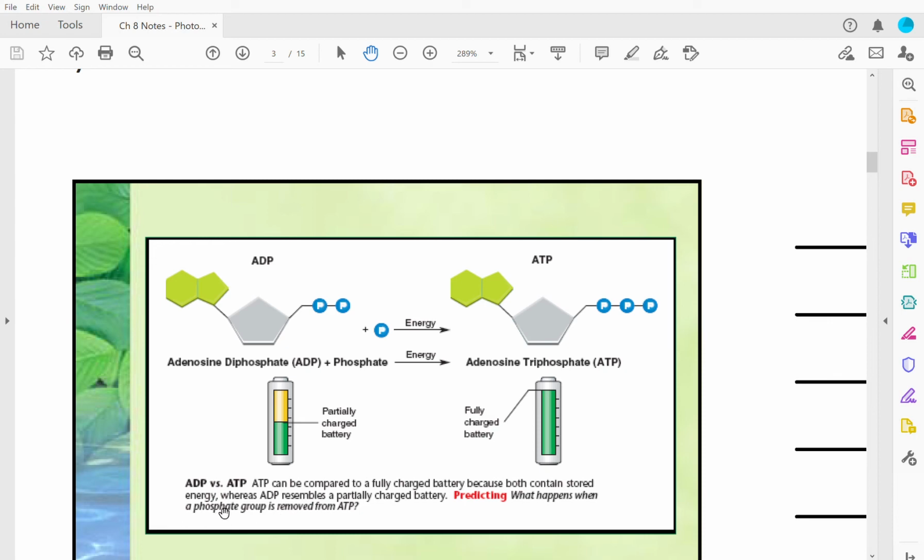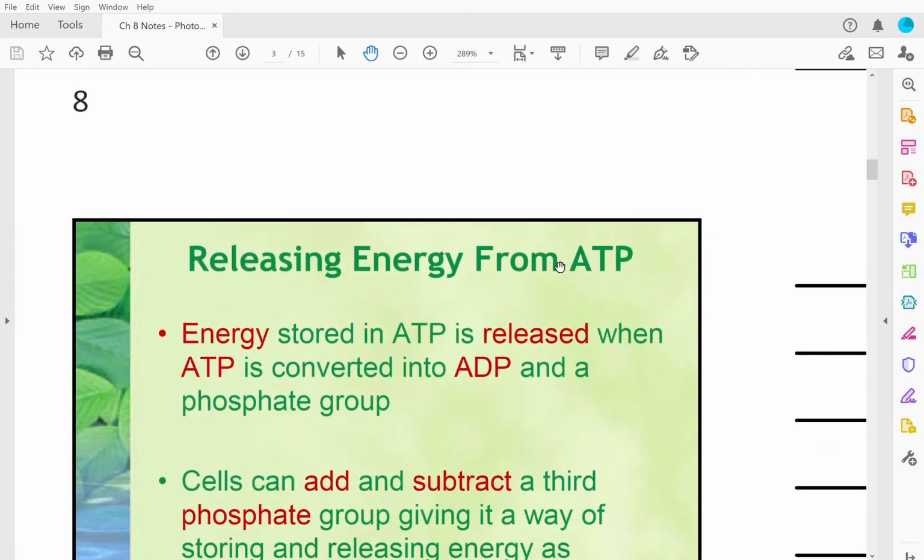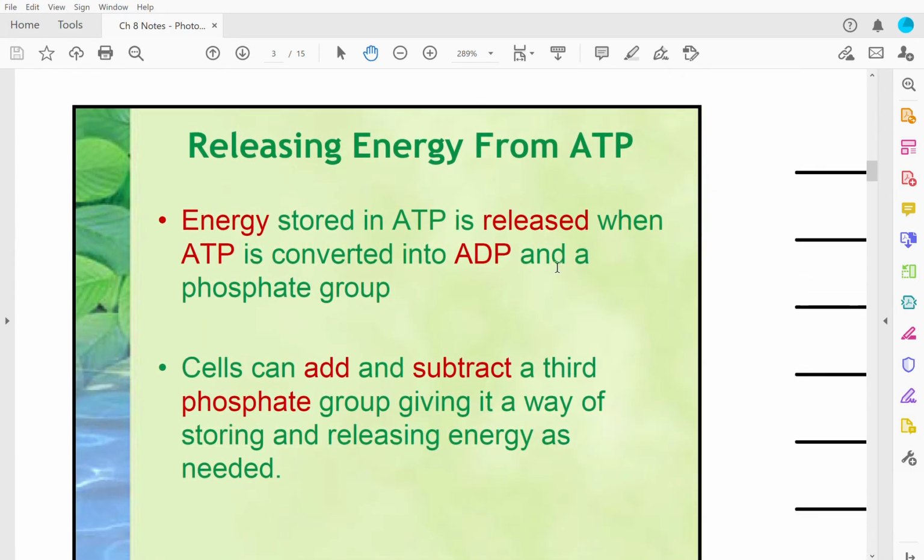So here, showing you the difference between ADP and ATP. What happens when a phosphate group is removed from ATP? It goes back to being not fully charged and not really as beneficial to the cell as ATP. Releasing energy from ATP: energy stored in ATP is released when ATP is converted into ADP and a phosphate group.